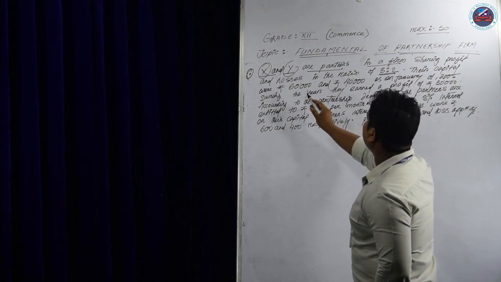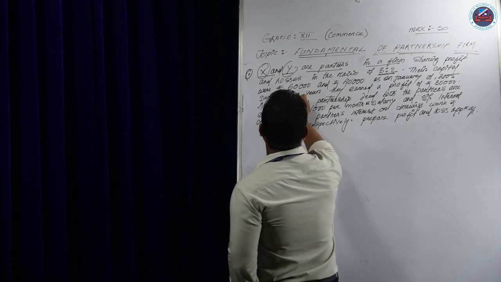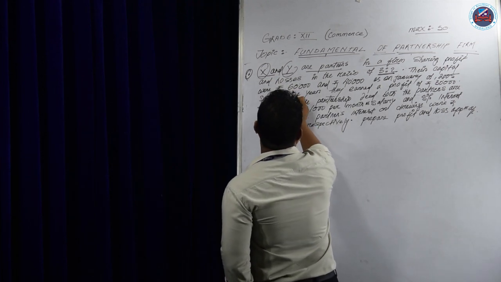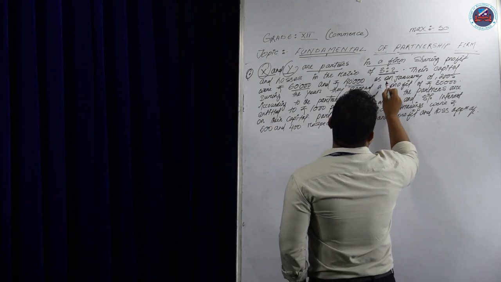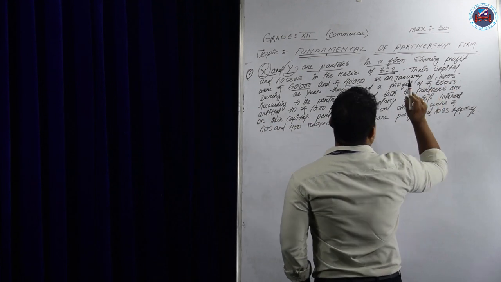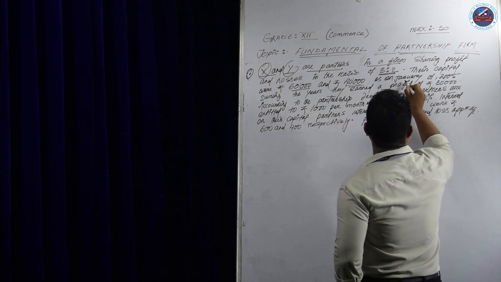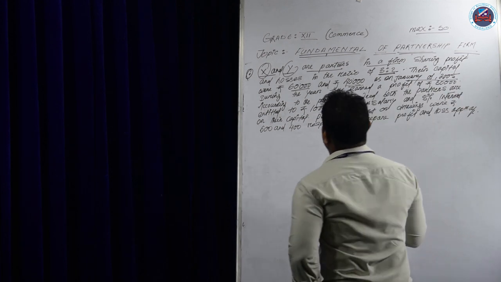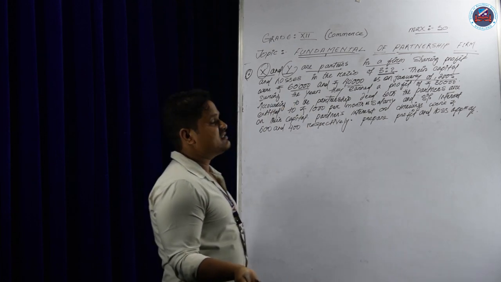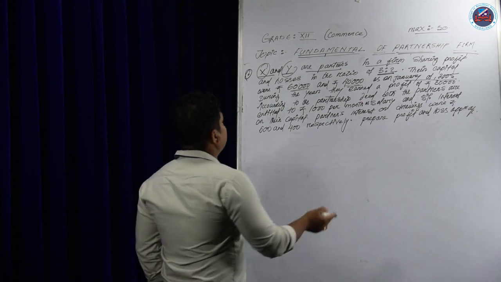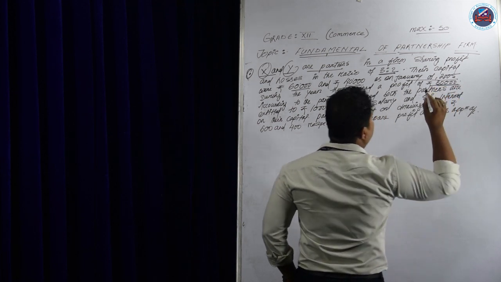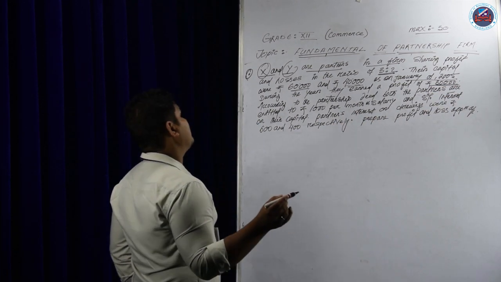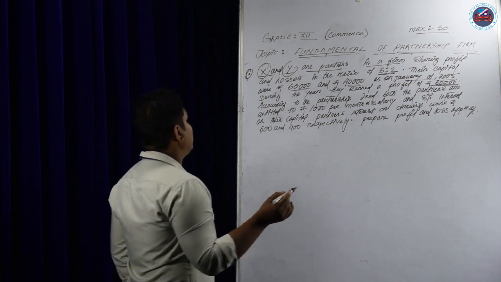Their capitals were 60,000 and 40,000. What is the meaning of that? X gave 60,000 to the business and Y gave 40,000, as on January 1, 2005. The commencement of the business is January 1, 2005. The end of the year will be 31st December 2005. During the year they earned a profit, that means up to the profit and loss account, of 30,000.